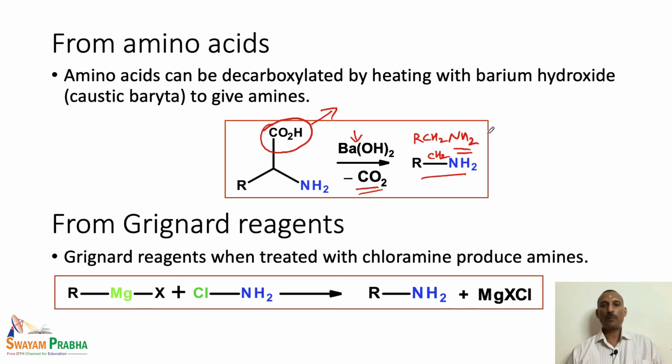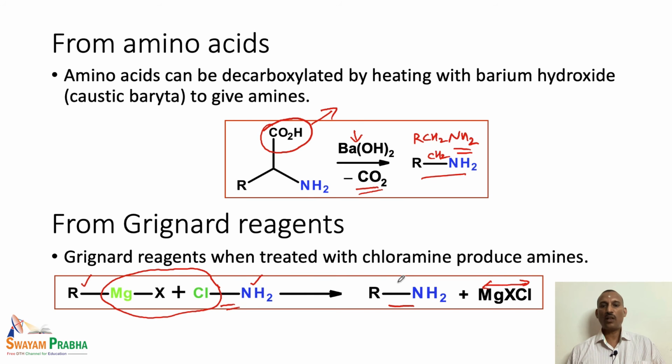We can also prepare amino compounds from Grignard reagent. So, when a Grignard reagent is treated with the chloramine, here we have the halogen, we have the magnesium and the halogen is there from the Grignard reagent. So, these two combine together to form the MgXCl, and whatever is left out is we have the R group, we have the NH2 unit.